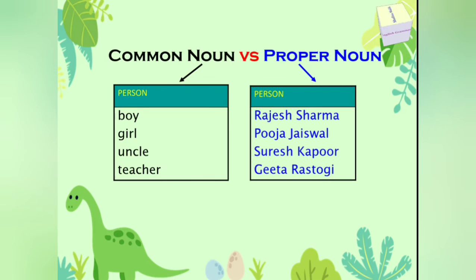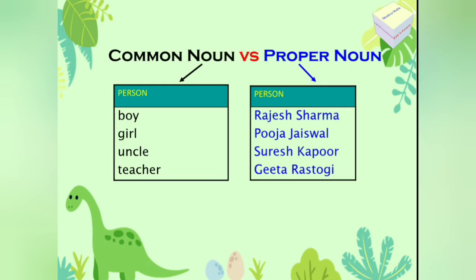Please observe that in Rajesh, which is the name of the boy, it begins with a capital letter. R is capital. Even the surname, which is Sharma in this case, also begins with a capital letter. So S is also capital. So proper nouns always begin with capital letters.